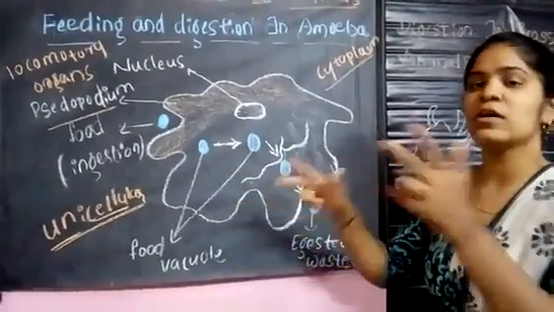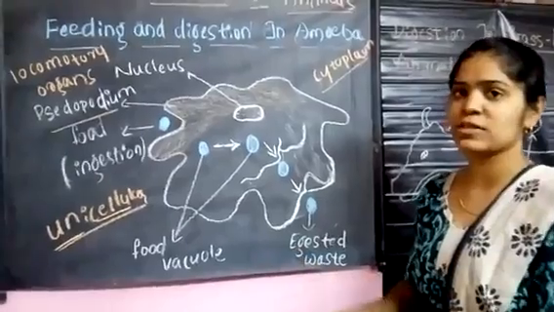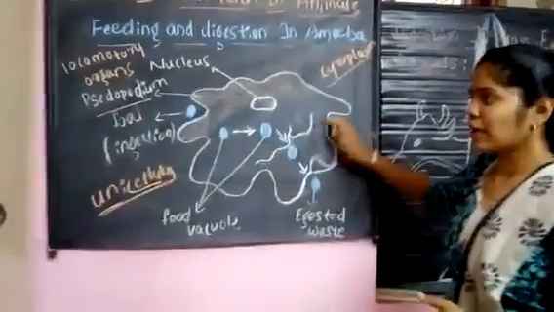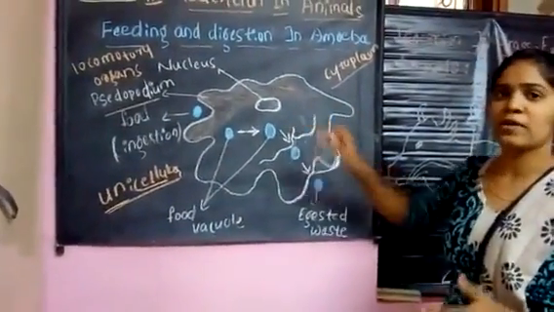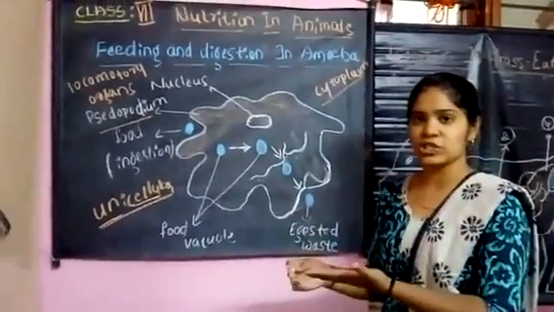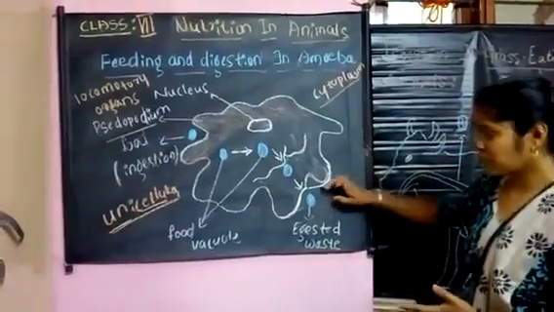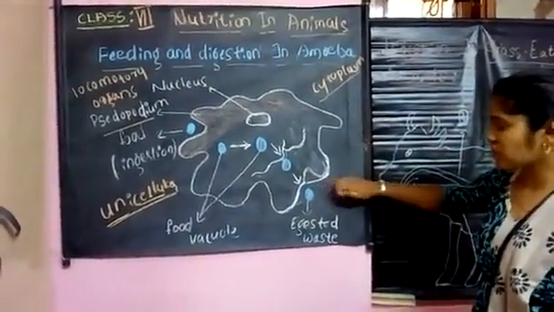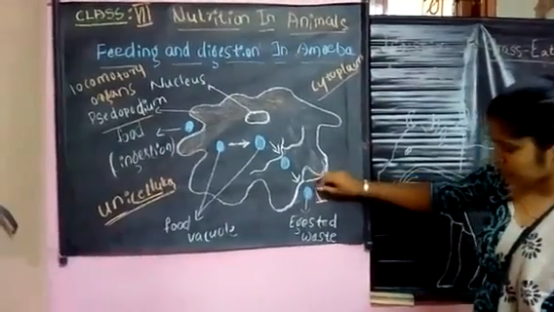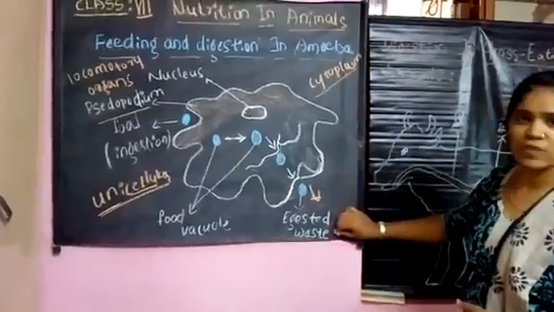The food is digested into simpler substances, and that is absorbed by the whole part of the amoeba. Whatever food material is not necessary for digestion is expelled through this as ejected waste. This is unwanted food material which is ejected as waste material.